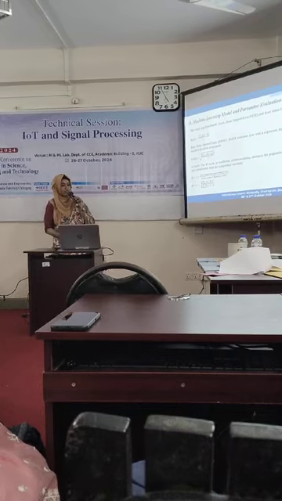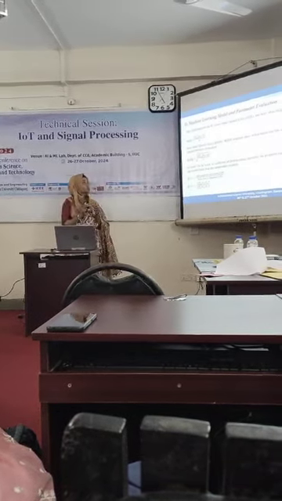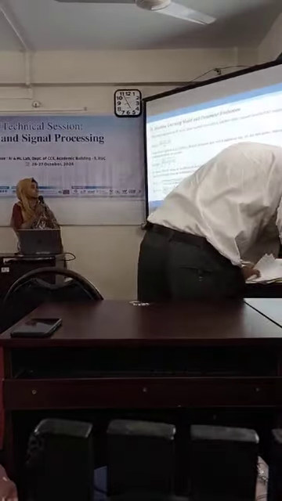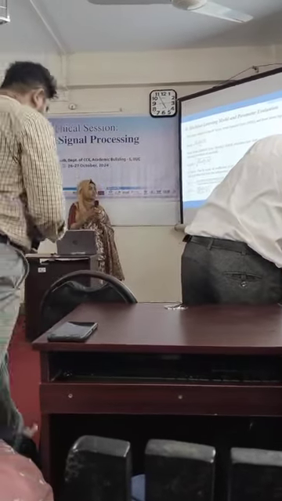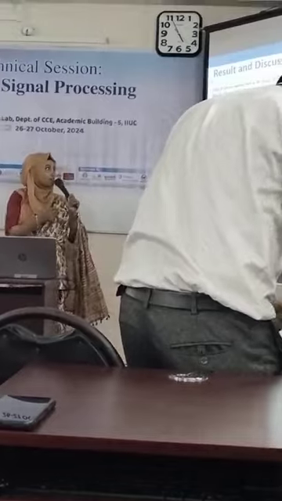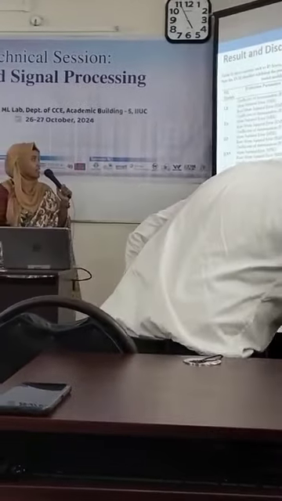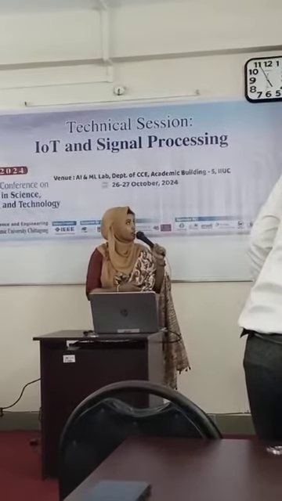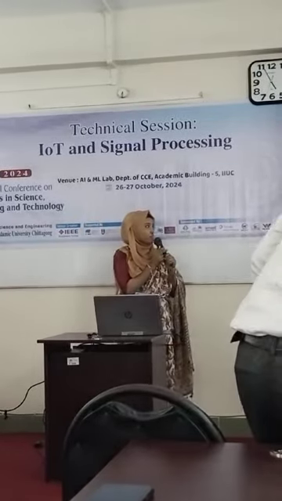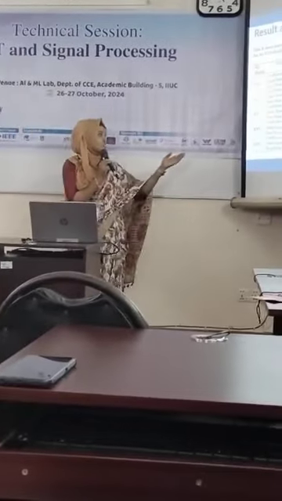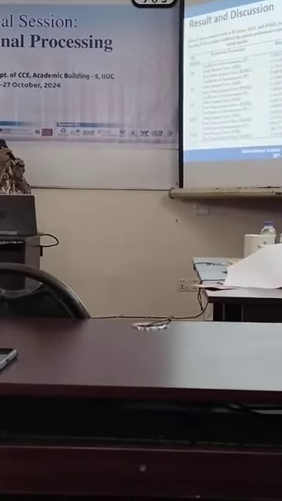We use some machine learning model parameters, which are the mean square error and the root mean square error. These formulas are used in our paper. Now the results and discussion. We can see that table 2 shows the machine learning model parameters. The best results are found with DA and DT, and the lowest performance is found with SVM, which is the support vector machine.